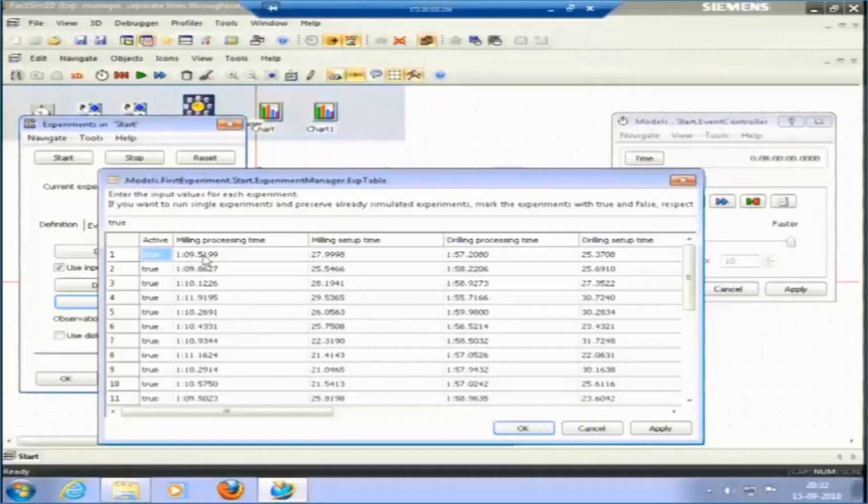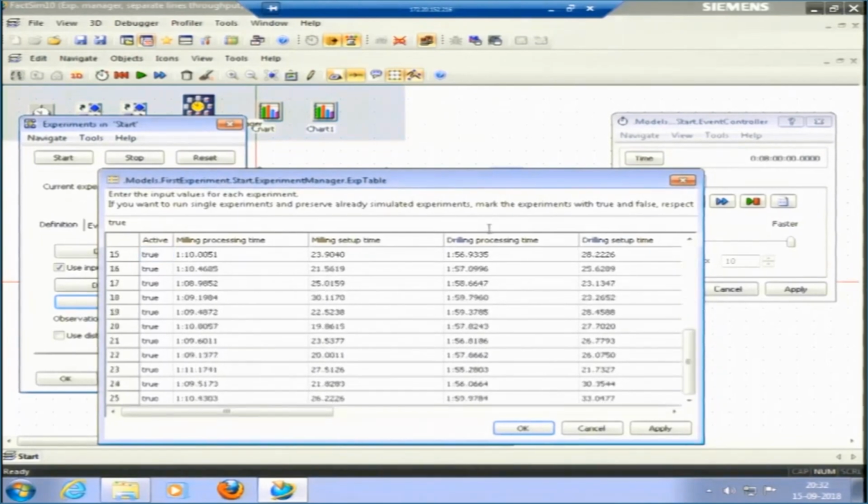So, we have selected the random times, and those random times are put here. 59 seconds was the mean, and this is the real random times, not 59, actually 70 seconds is the time. So, it has 69, 70, 71. So, these are the random times. Setup times are also random.